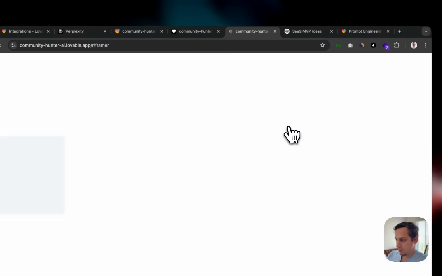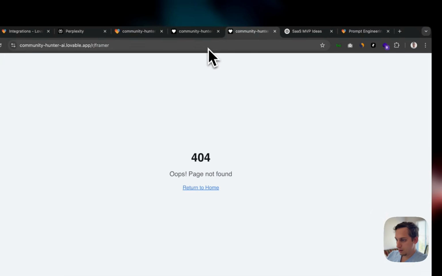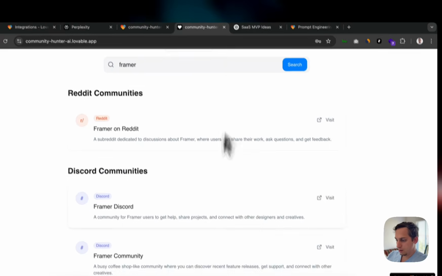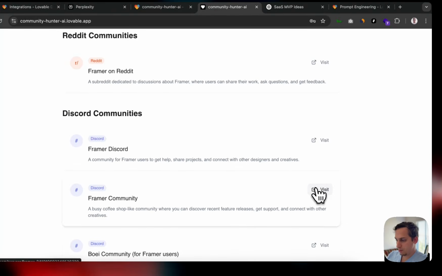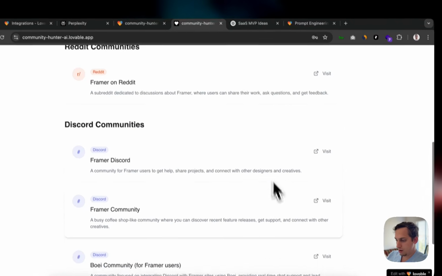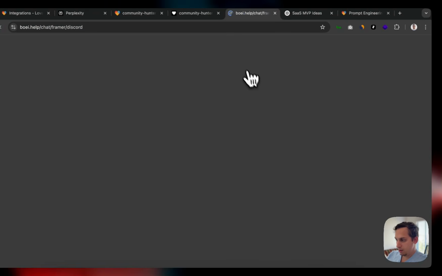framer on Reddit. Okay, so these are just taking me to, okay, so this one works. Framer Discord, framer community. So it's kind of the same one. Bowie community.